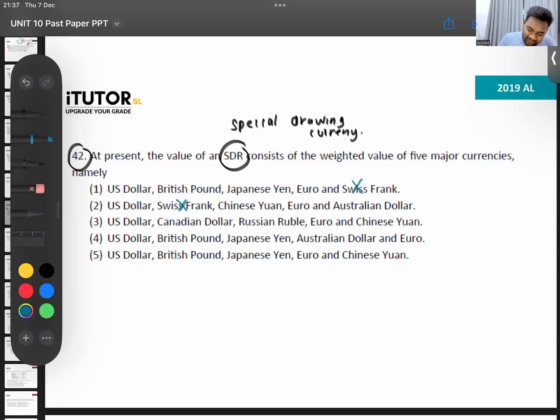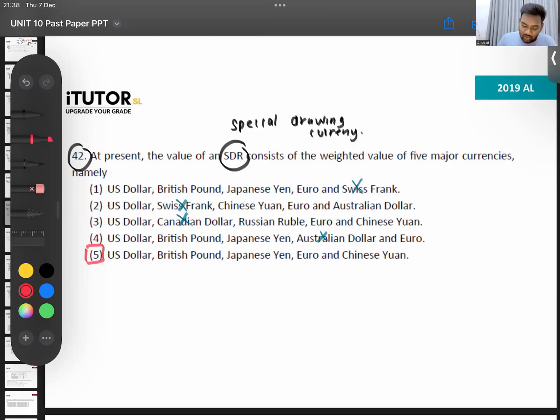So you can cut off these 4, cut off this also. So with common sense, I will go with this. Can someone reconfirm if this is the answer? 2019. Yes. Honestly, maybe I also might have forgotten what are the main 5 currencies. But still, I will use my common sense and get that right.